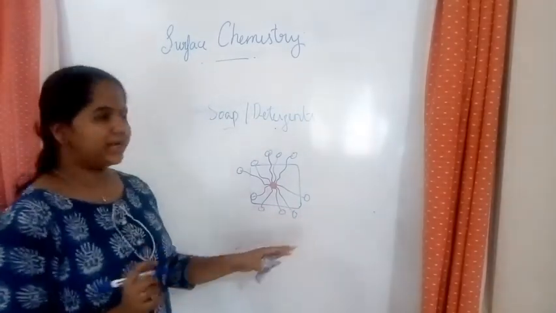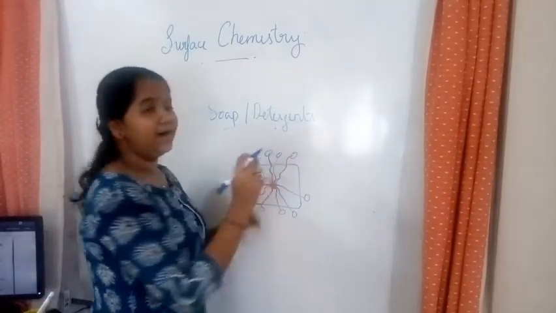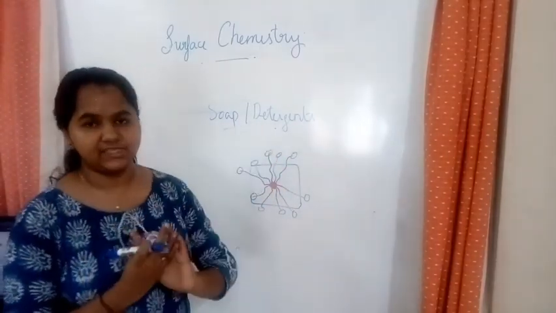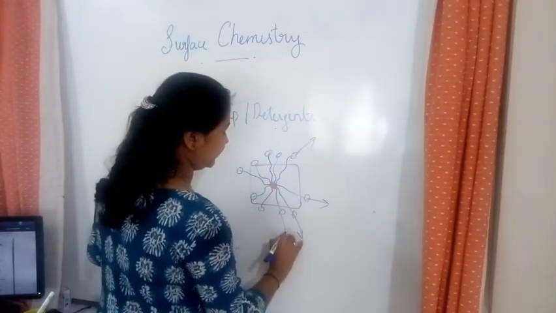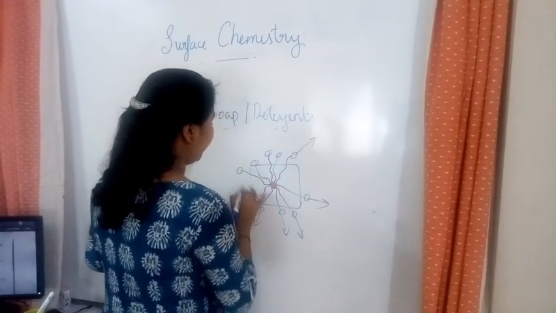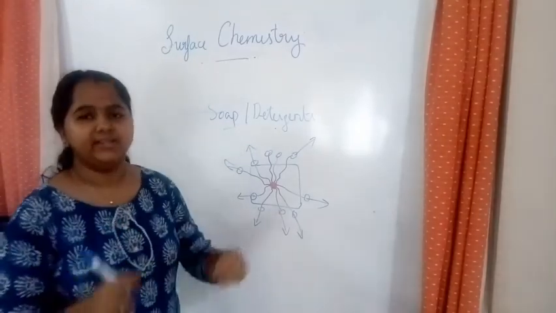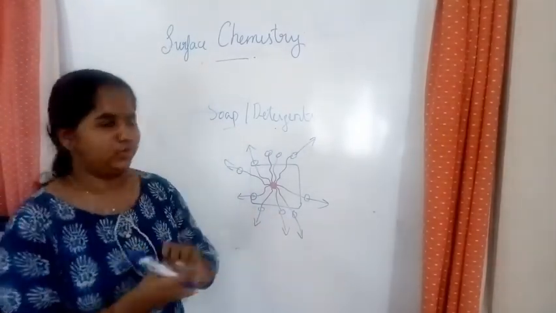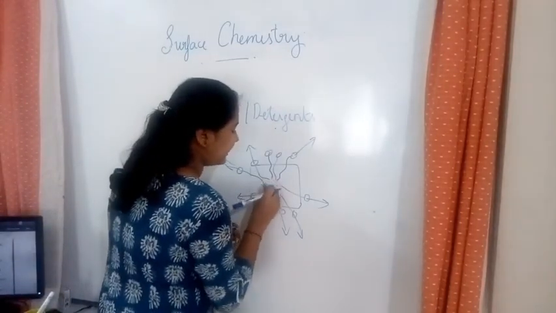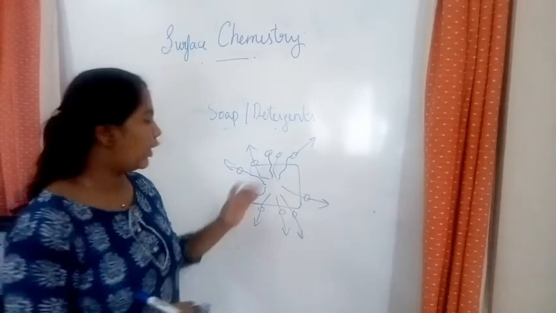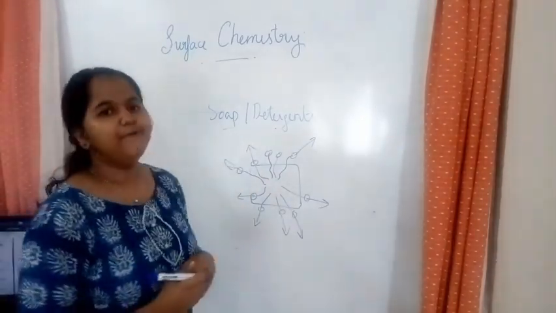So what happens over here? The head has affinity towards water. It will be pulled towards the outside, towards the water. The water will pull it because the head is hydrophilic. So the head is trying to pull the tail also. The tail along with the dirt is moved. Now the cleaning action takes place and the dirt is removed. The oil and the dirt together are removed. So that is the cleansing action of soap.